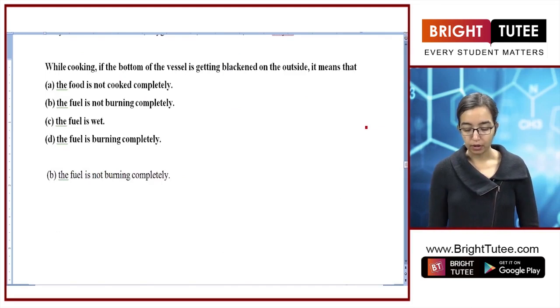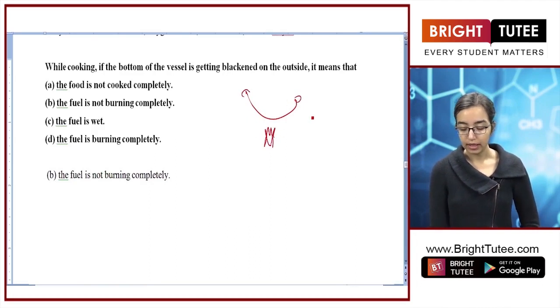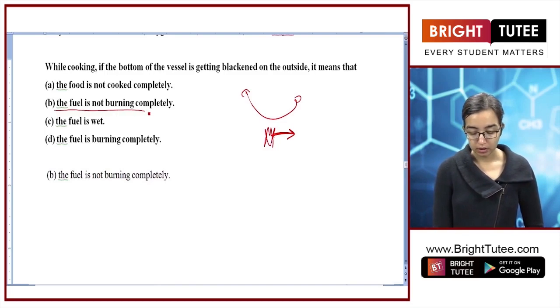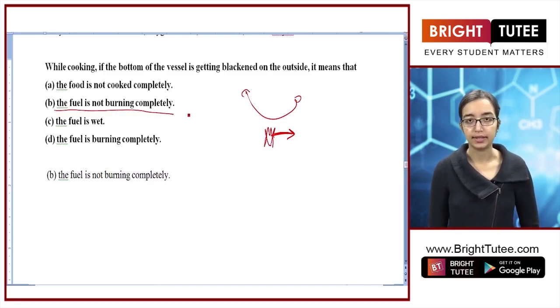While cooking, if the bottom of the vessel is getting blackened on the outside, it means that the fuel is not burnt completely. Now, when soot is being deposited under a vessel from the fire that is lit, it implies a simple thing: that proper burning of this fuel is not happening, and that is why, because of incomplete burning, soot gets deposited on the surface of the utensils, which turns it black. So the fuel is not being burned completely is the correct answer here.